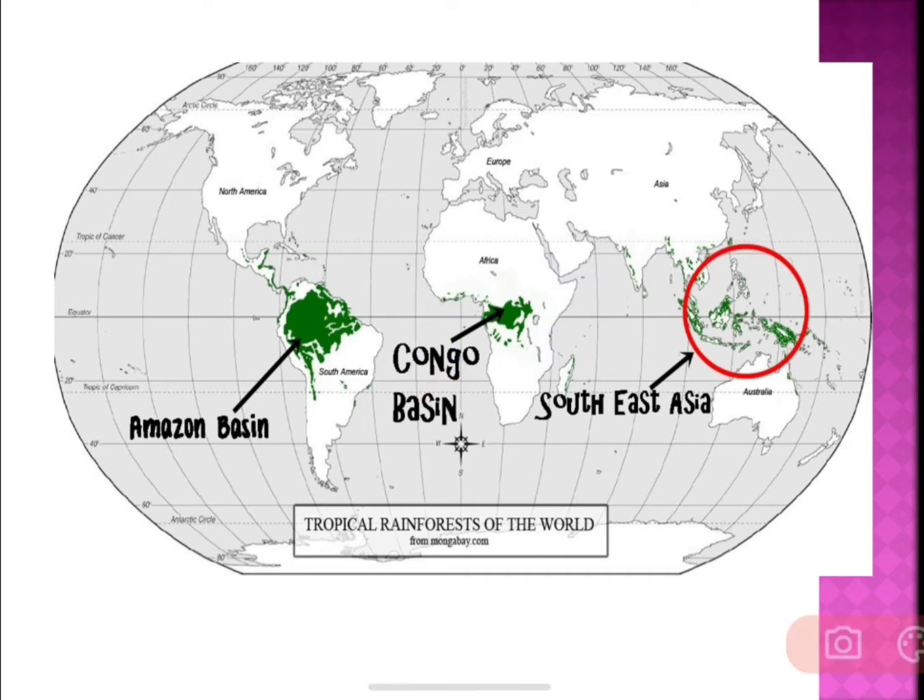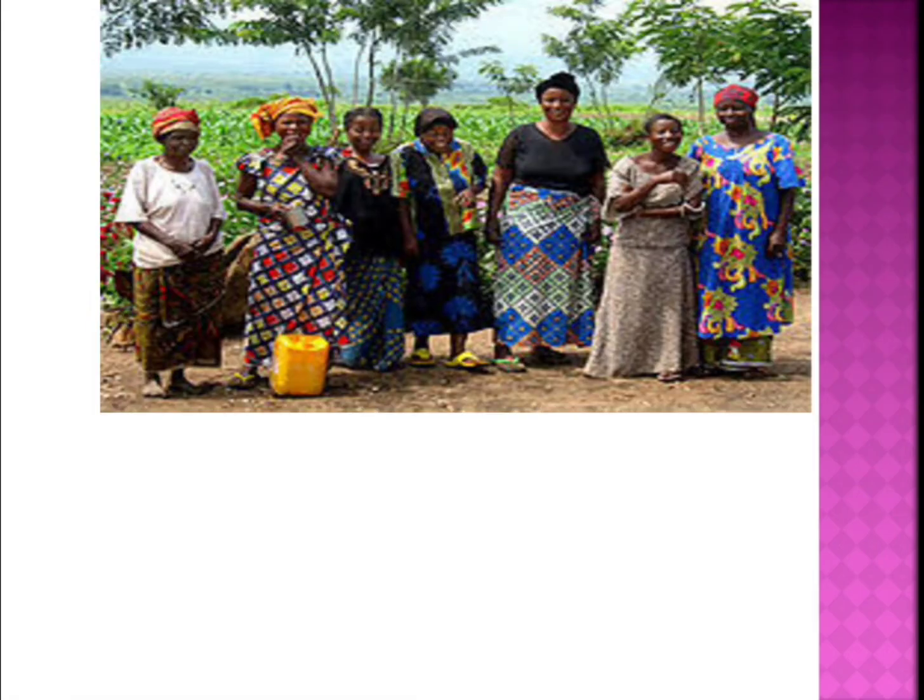Okay, children. So here the climate is hot and wet, as all the climate of the tropical forest is hot and wet. In the same way, here also the climate is hot and wet, and there is dense forest. Okay, and the important river called Congo River is passing through this forest. Okay, so if you see in the picture, children, this is the picture of Bantu tribes who live in that region. Okay, they are called Bantu tribes.